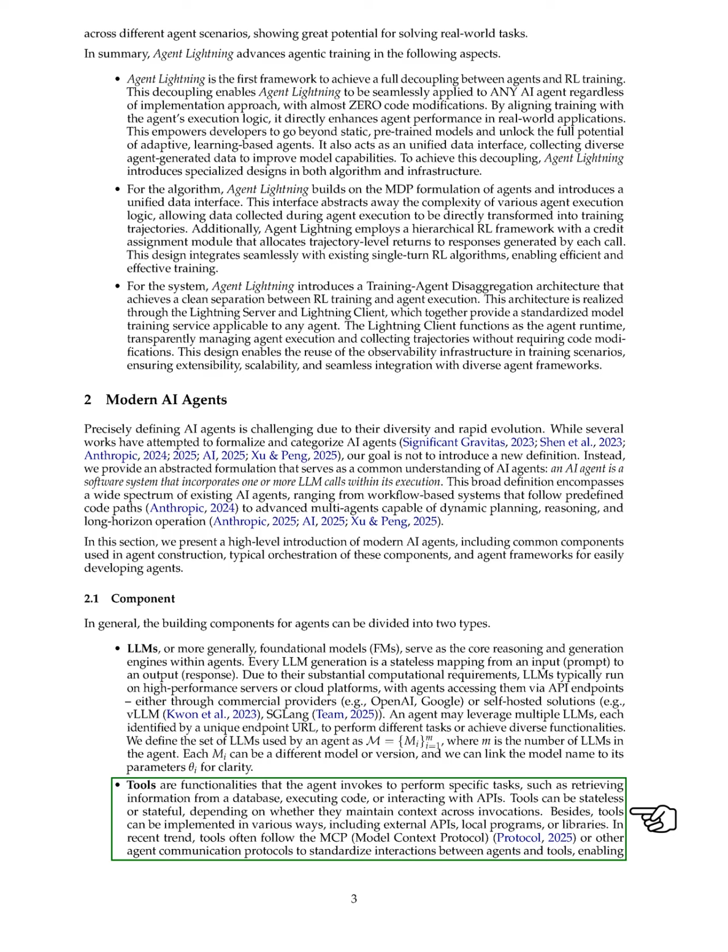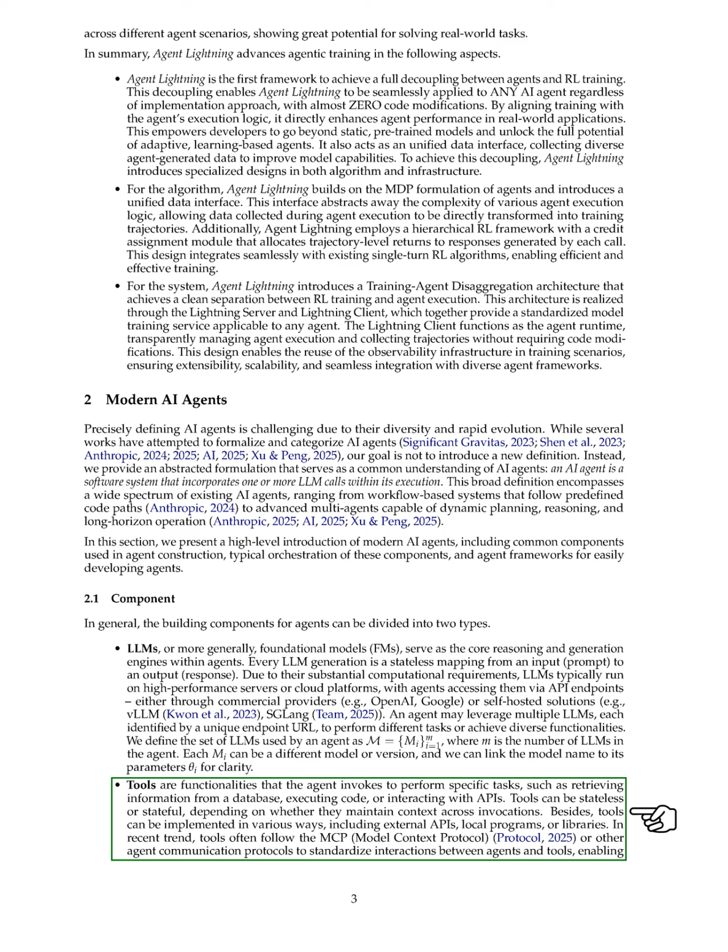Second, tools are specific functions that agents use to carry out tasks, like fetching data from a database or executing code. These tools can either maintain context between uses or not, and they can be implemented in various ways, such as through external APIs or local programs. Recently, many tools have adopted standardized communication protocols to ensure smooth interactions with agents.